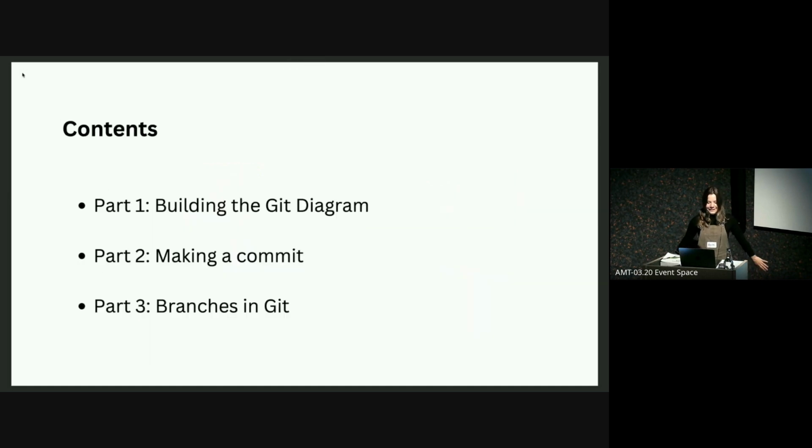First, I'm going to show you my approach to how I build the Git diagram, which is the foundation of the mental model that I build. Then I'm going to show you how I teach people how to make a commit, and how that process interacts with all the aspects of the Git diagram. And then in the third part, I'm going to touch on branches and how I introduce branches to people.